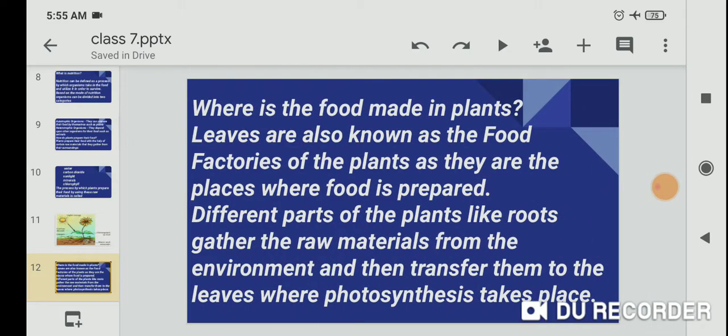Where is the food made in plants? Leaves are also known as the food factories of the plants, as they are the places where food is prepared. Different parts of the plant, like the roots, gather the raw materials from the environment and then transfer them to the leaves, where photosynthesis takes place.